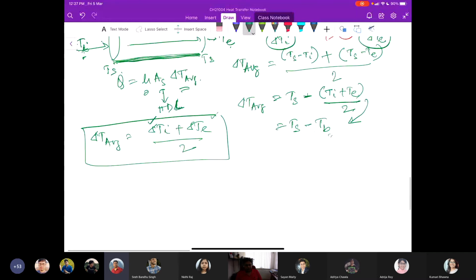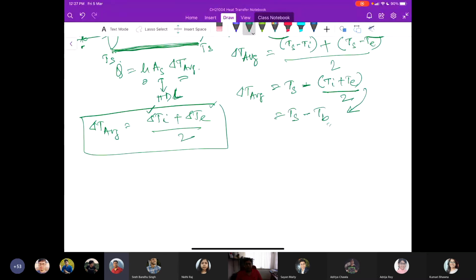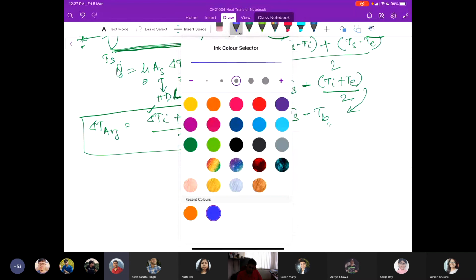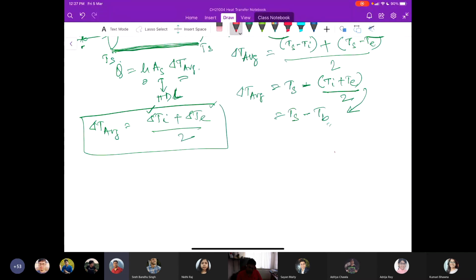Let's look at it. Say we have a fluid element, something like this.